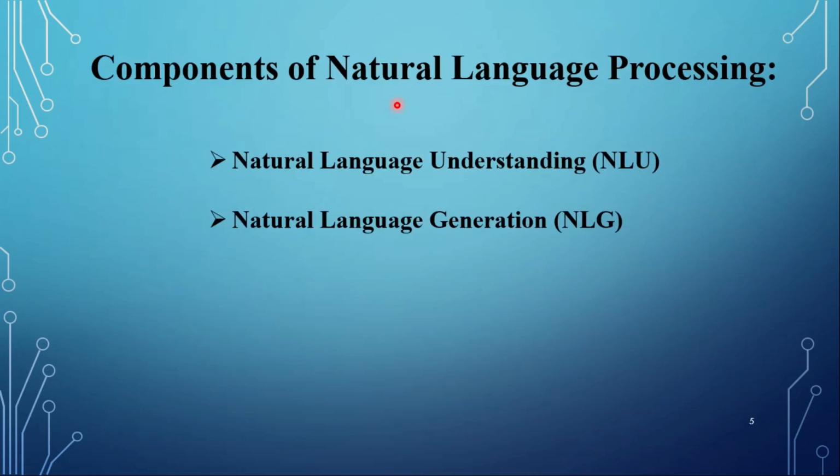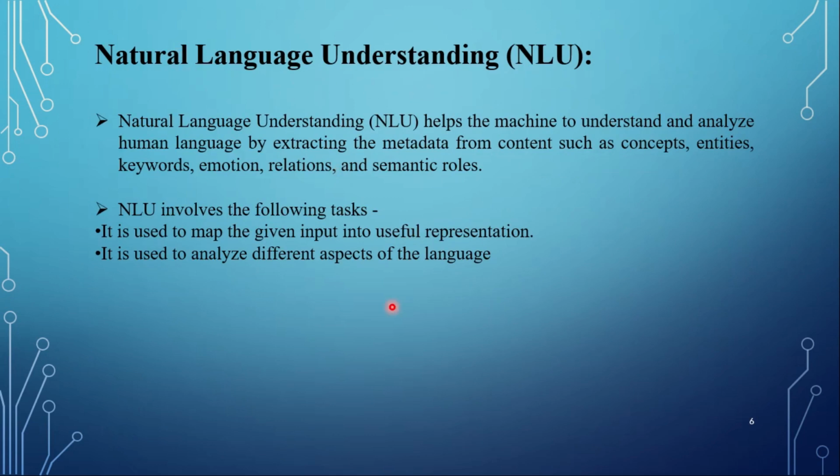Let's check out the components of NLP. NLP has two components, natural language understanding and natural language generation. Now the question comes: for which tasks are these components responsible? So let's move ahead. Natural language understanding: NLU helps our machine to understand and analyze what we are speaking. The machine finds contents, keywords or other information from our voice input. Also, NLU maps our voice input to some useful representation and analyzes it with different aspects of language.